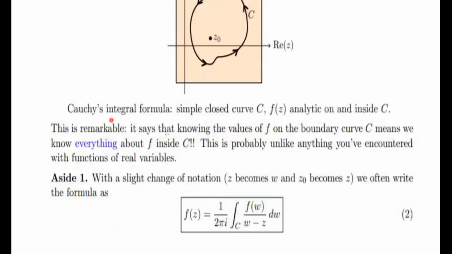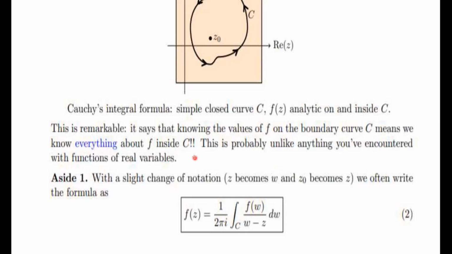Okay, it is also written maybe here. So I'm just reading out. Cauchy's integral formula, simple closed curve C, f of z is analytic on and inside C. This is remarkable. It says that knowing the values of f on the boundary curve C means we know everything about f inside. Okay, so it is also written over here.